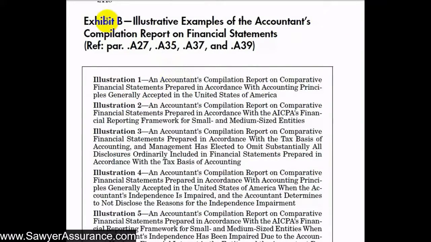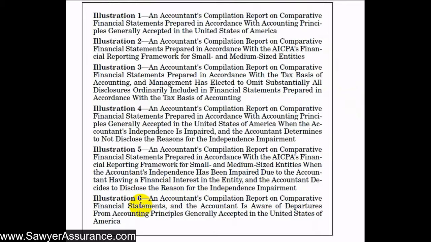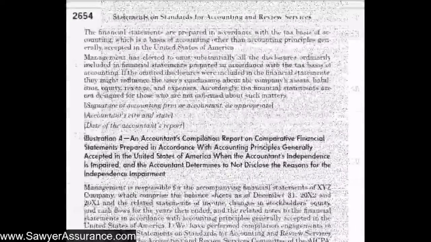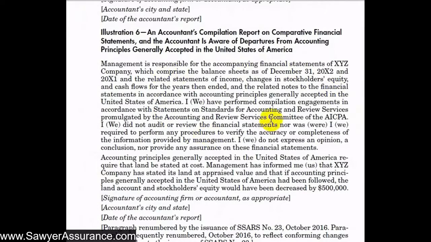Okay, now we're down in Exhibit B with some illustrative examples of the accountant's compilation report. And here at Exhibit 6, we have the compilation report on financial statements in accordance with GAAP, but we are aware of departures from GAAP. And so let's go down and take a look at illustration 6 to see how we disclosed the departure from GAAP. So here we have all of the normal disclosures in the accountant's compilation report that were noted in a prior video.